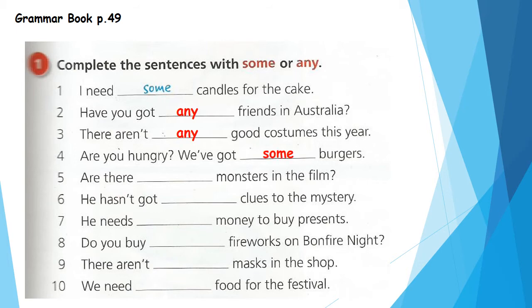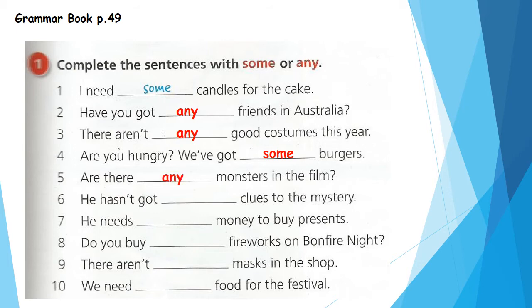Number 5. Are there any monsters in the film? Yes, this is a question. So we'll use what? Yes, we know that any. We use any in negative sentences and questions. So we'll say what? Are there any monsters in the film? Number 6.